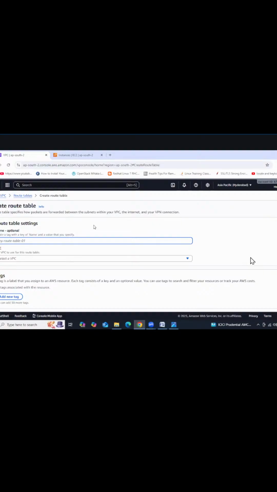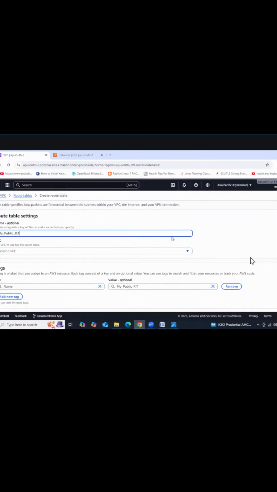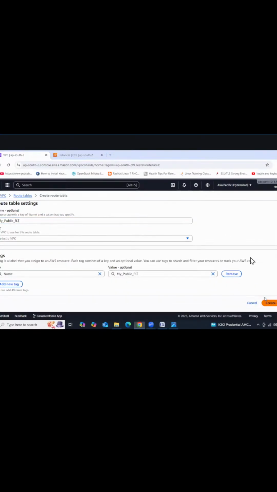right? Next, let's see, guys, here. Now we provide our route table settings, right? So now my public RT, meaning route table, then create.